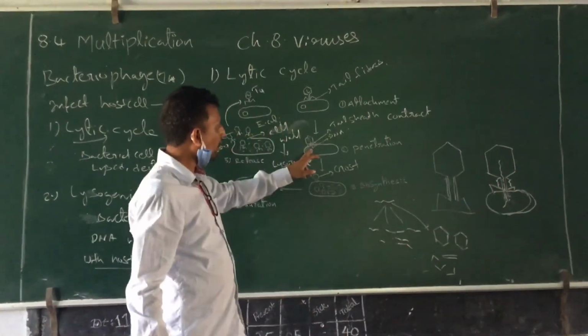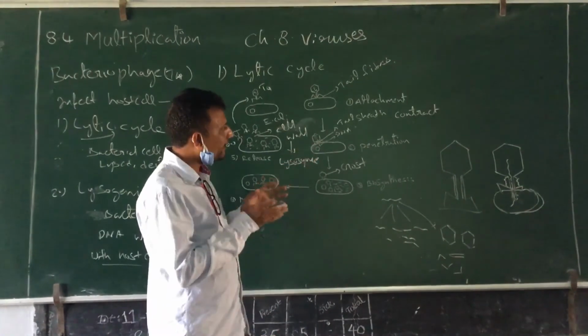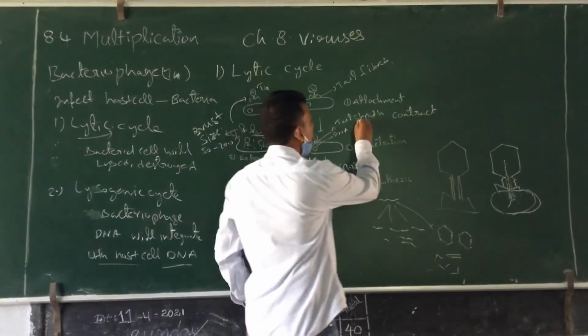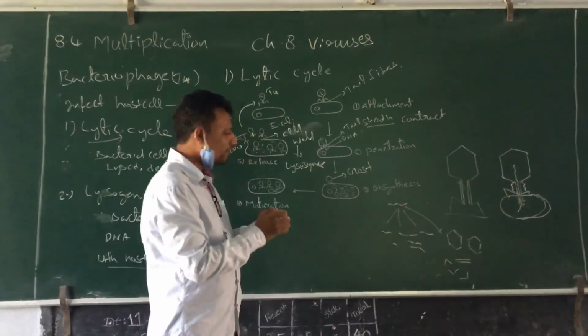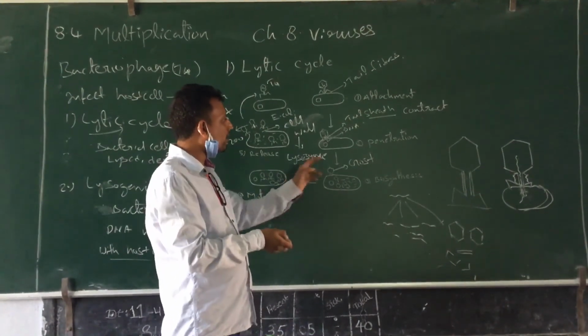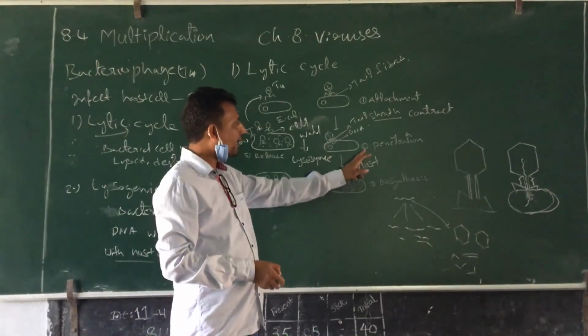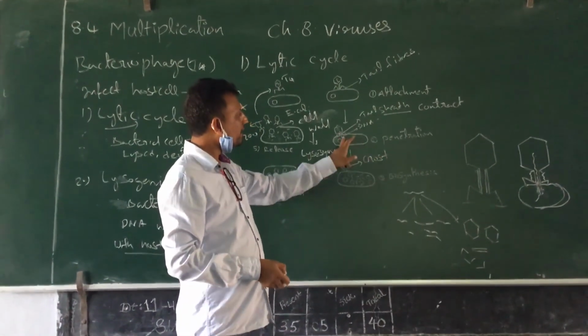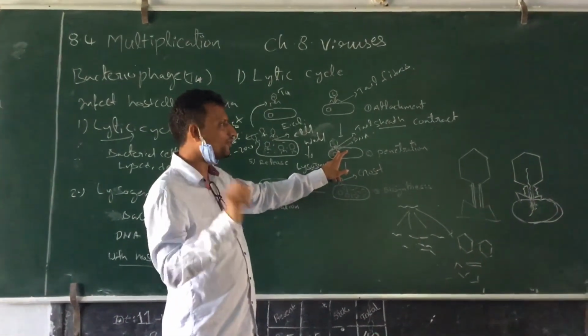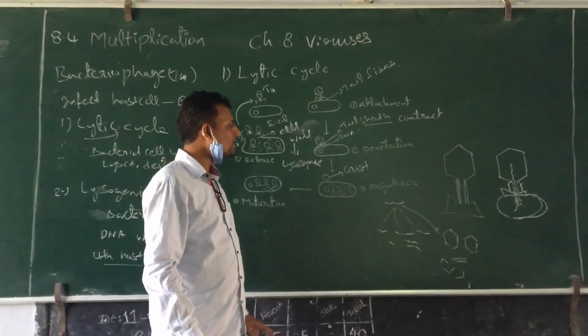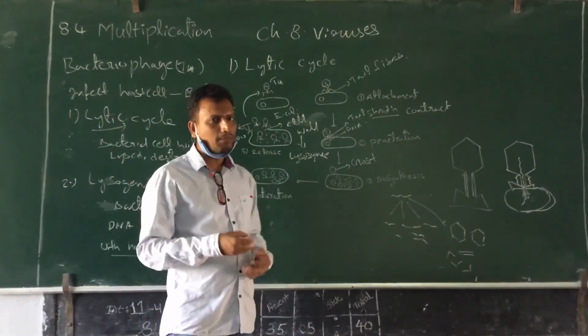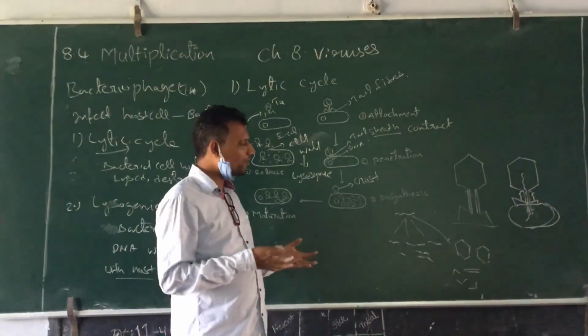How? By contracting the tail sheath. The tail sheath will be contracted, then the core will be penetrated inside the bacterial cell and injects or releases the bacteriophage DNA. After release of the DNA, what will happen? It will be replicated into many copies.